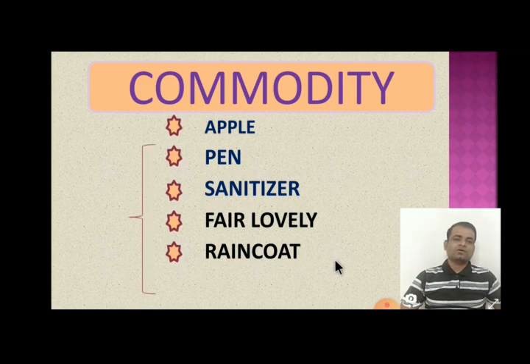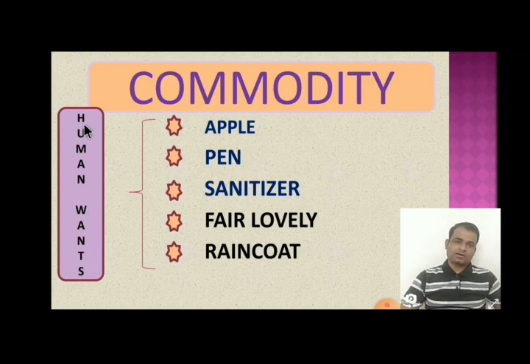In this way, utility means capacity of commodities to satisfy human wants. So capacity of commodity to satisfy human wants is known as utility.